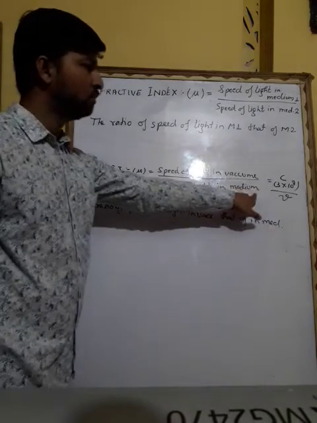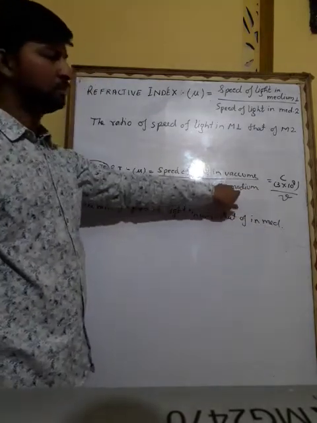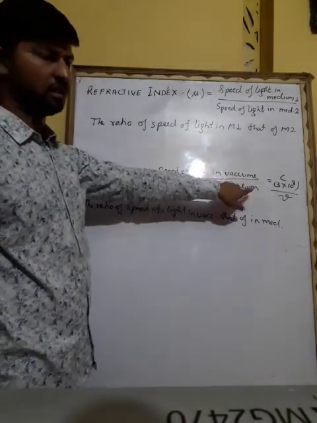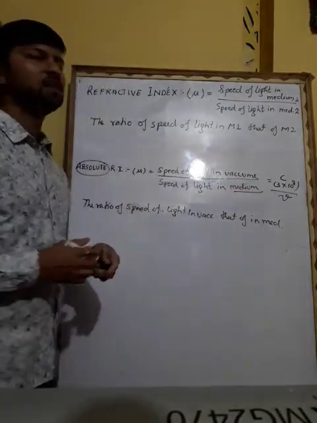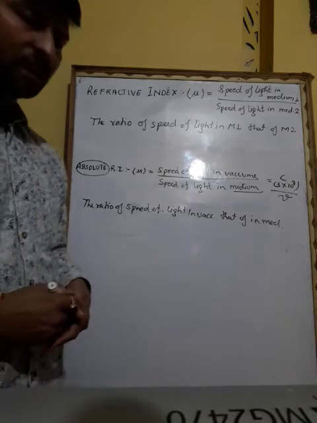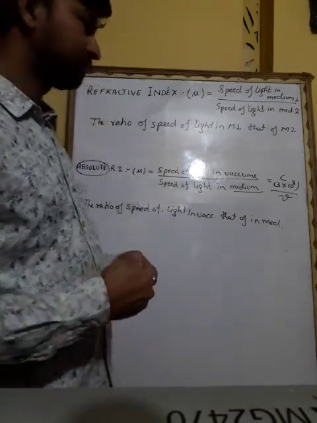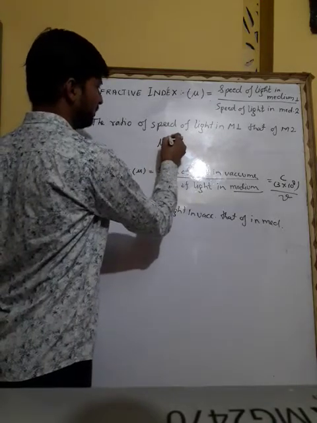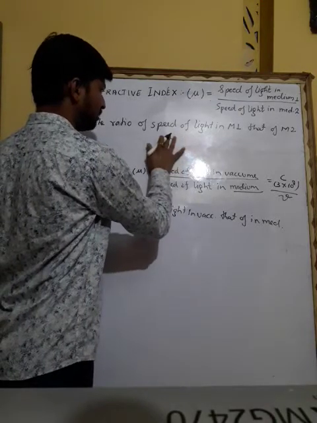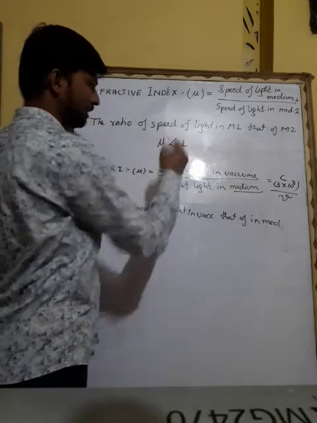So this you have to know. It can be another medium, either glass, either gas, anything. So this is another medium. So these are the two refractive indices, and that is how refractive index changes. Let us know the value of refractive index is always less than 1. Its value is always less than 1.